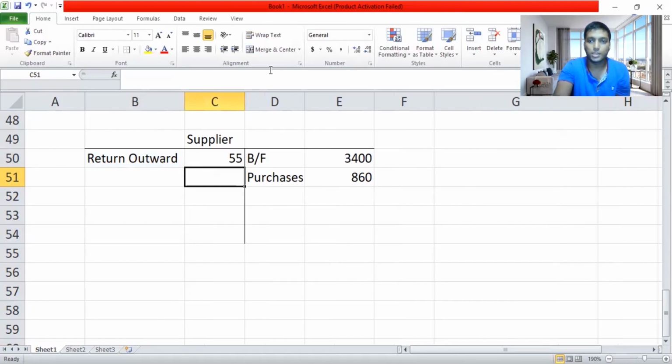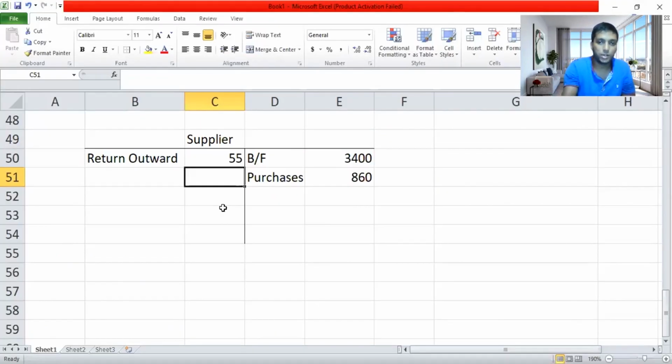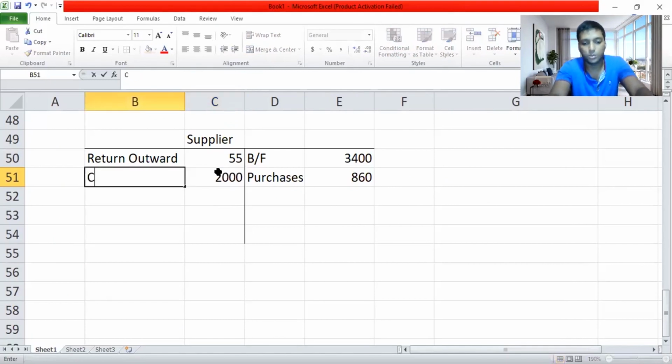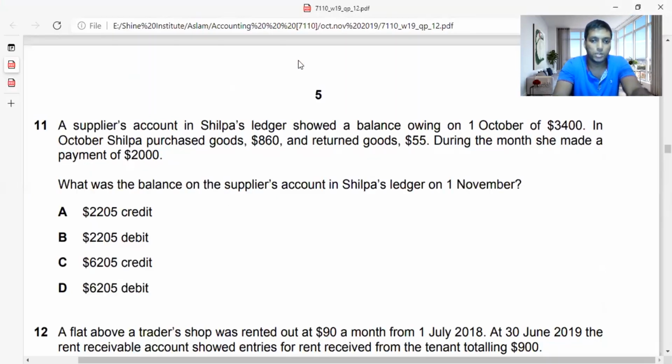Then I'm moving on to the next part of this question. During the month, she made a payment of 2,000. So when Shilpa is making a payment, cash account credit, supplier account will become debit. So did she pay cash or bank? I don't know, I just wanted to have a look at that again. Cash 2,000. During the month she has made a payment, so I'll consider it as cash, guys.